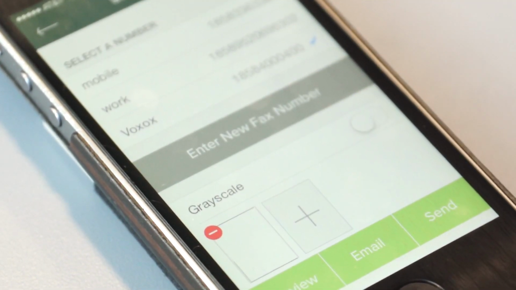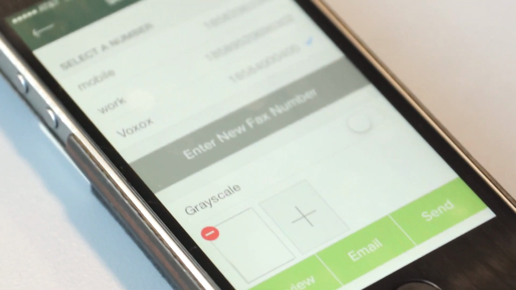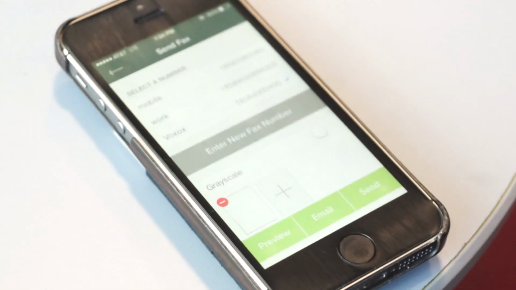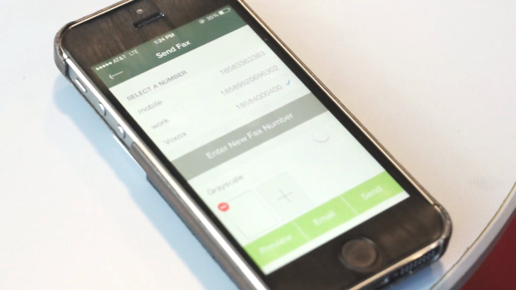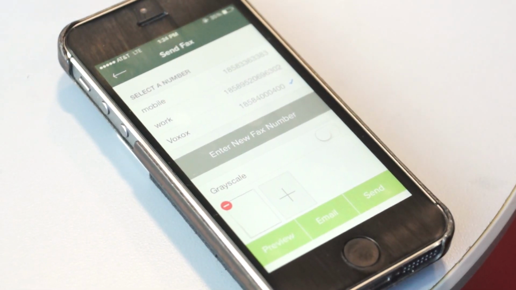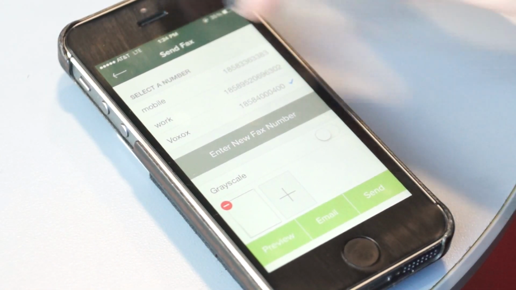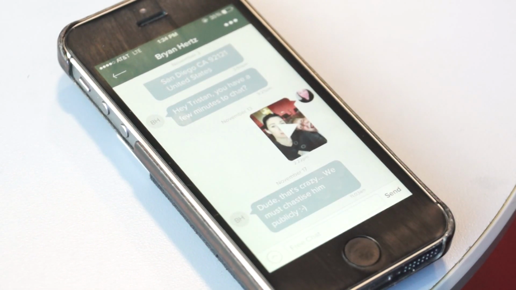So if you're trying to close escrow on a house or send something to your doctor, you know they probably still want a fax. And this is a great way to send it without having to have a fax machine, because I know I don't have one. And I can just hit send, and that fax will get sent.